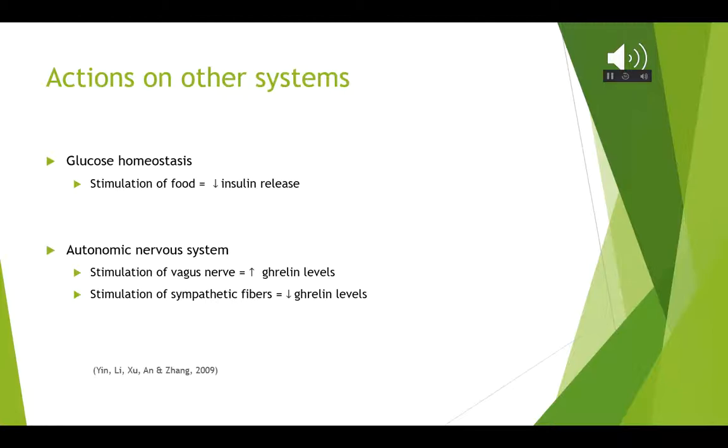Actions on other systems. Ghrelin also interacts with other hormonal systems such as the endocrine, gastrointestinal, and metabolic systems. Ghrelin stimulates food intake, maintaining stable glucose levels in the body. This in turn inhibits insulin release from the pancreas, preventing catastrophic drops in blood glucose levels. Ghrelin also interacts with the autonomic nervous system. The stimulation of the vagus nerve will increase ghrelin levels and in turn promote gut motility. In contrast, activation of the sympathetic nerve fibers will cause a decrease in ghrelin release from mucosal cells.